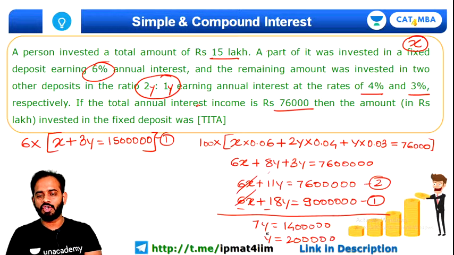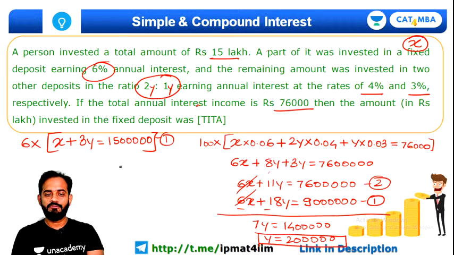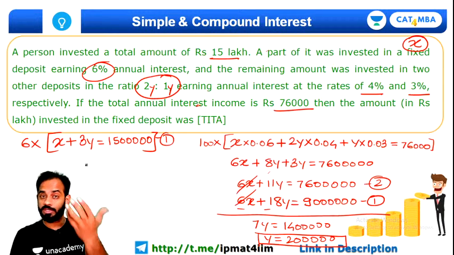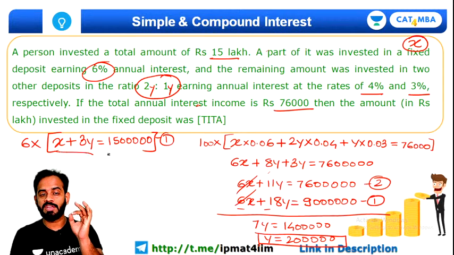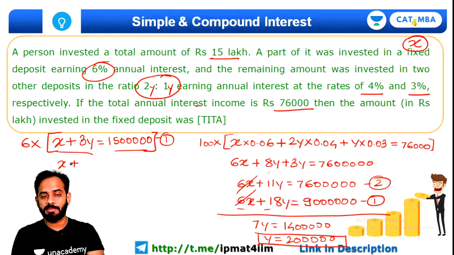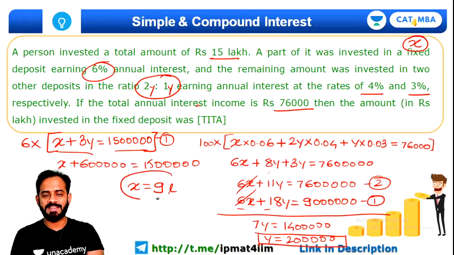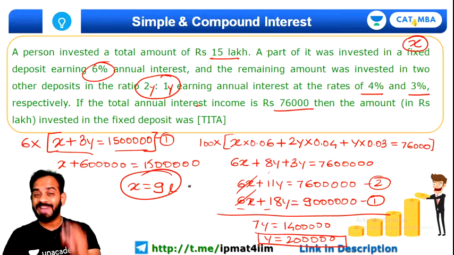So y comes out to be 2 lakh. You need to find out the value of x. We know that the total amount is x plus 3y is equal to 15 lakh. And in that 15 lakh, you have 3y, which will be equal to 6 lakh rupees, right? So x plus 6 lakh is equal to 15 lakh. It clearly means that the value of x comes out to be how much? Very good, 9 lakh rupees, guys. Yes, the value of x comes out to be 9 lakh.